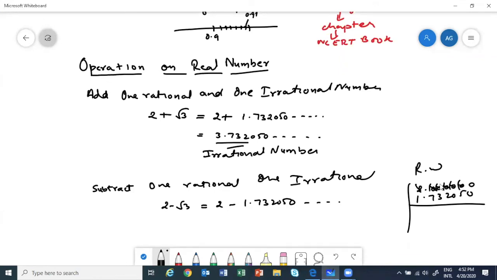Okay, let's stop here and see. What is left? All these are 9s. Correct. So what will be here? 0 point something I will get. But will it terminate? No. And so on. So the answer will be 0.26794 and so on. So again, it is irrational.